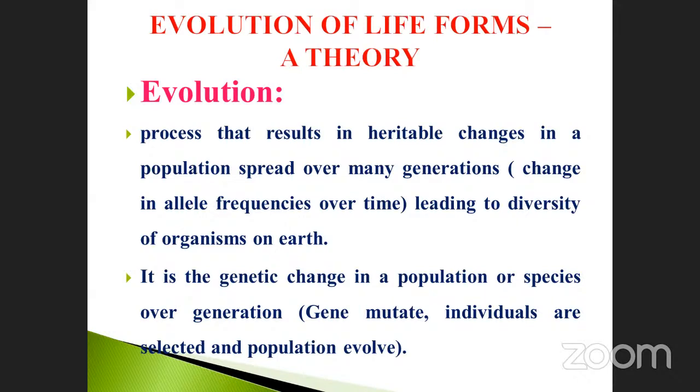It is a genetic change in a population or a species over generations, that is, gene mutated individuals or the selected population evolve. These are all very, very important. That is the evolution definition. They may ask questions. Yes, these are the two exact explanations of the evolution process.